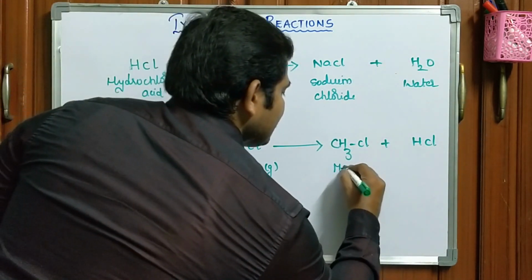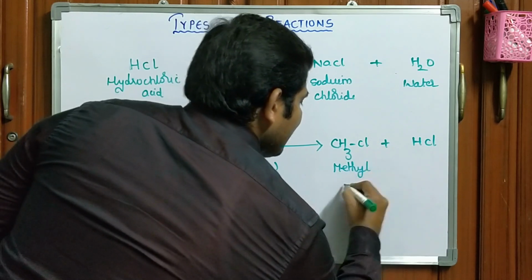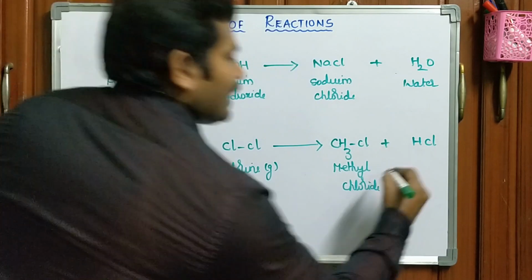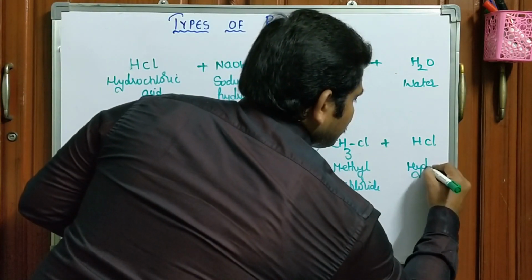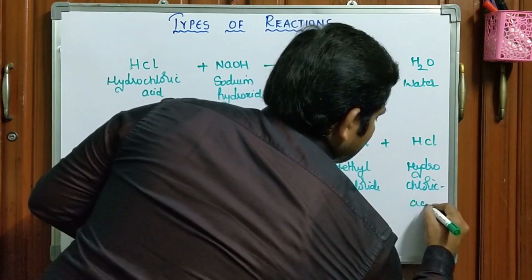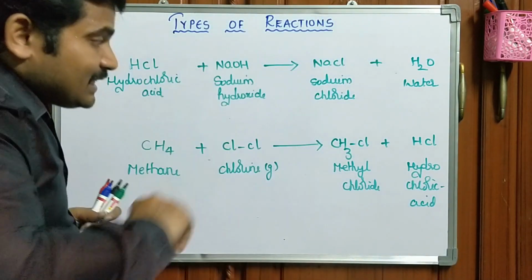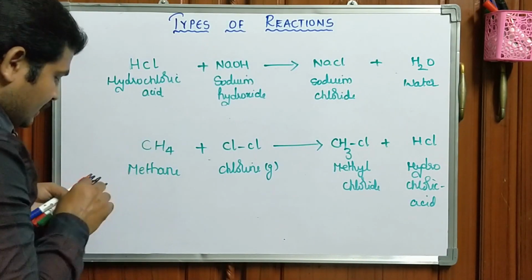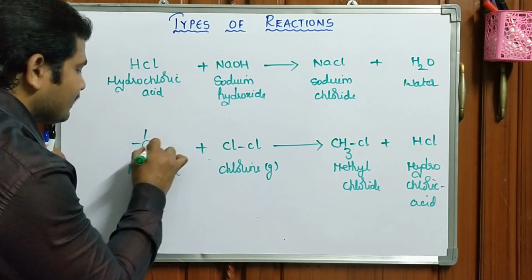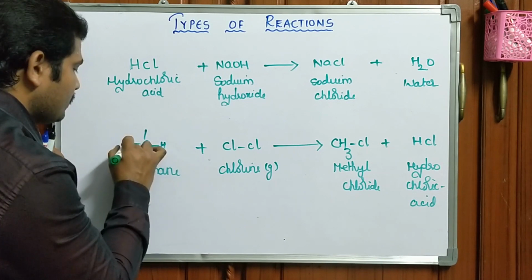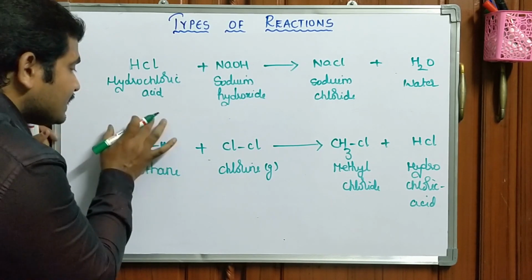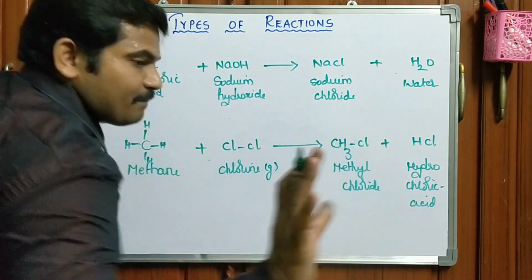What is this? Methyl chloride and hydrochloric acid. See, in this particular case, I want to write the full structure of methane here. In this particular case, CH3 is same.